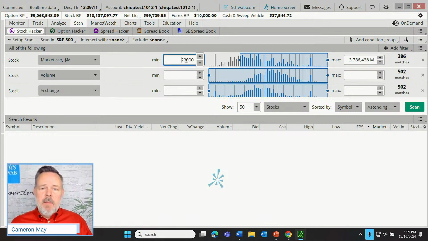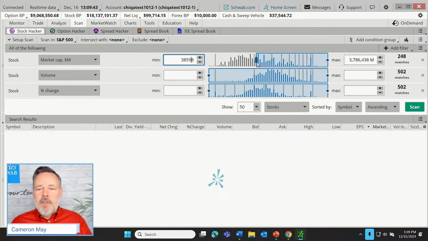Now notice as I've entered the minimum, I'm also getting this histogram display, these bars, some of which have a blue field around them, some of which don't. So what this is doing is it's showing me graphically what percentage of companies out there meet that $20 billion minimum. And those that fall outside of that $20 billion minimum are displayed without that blue field around them. And I can also even just click and drag that blue field.